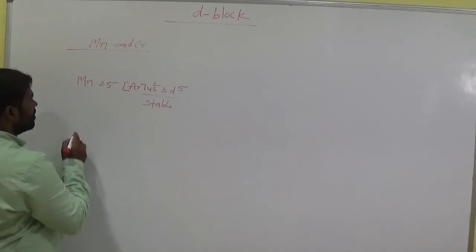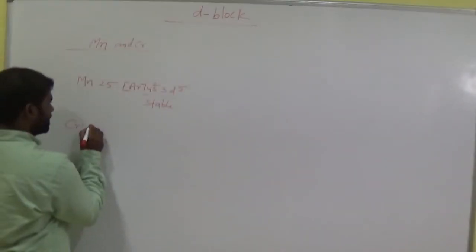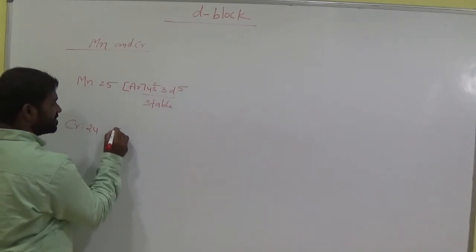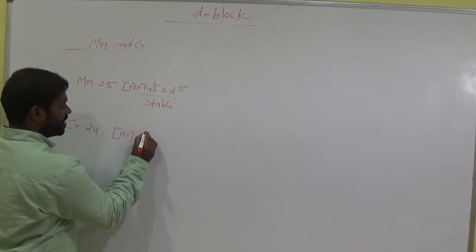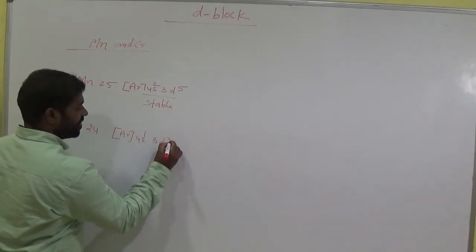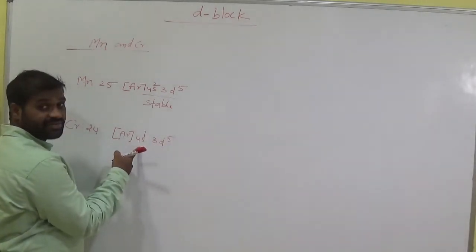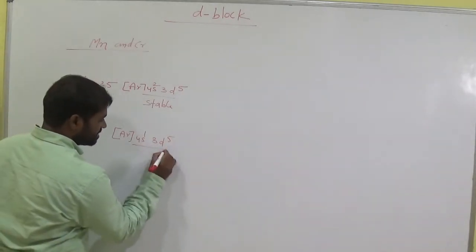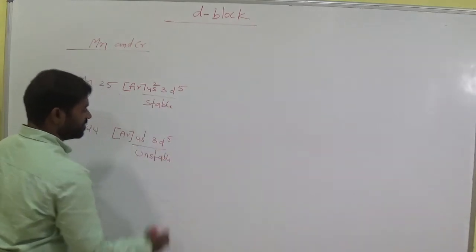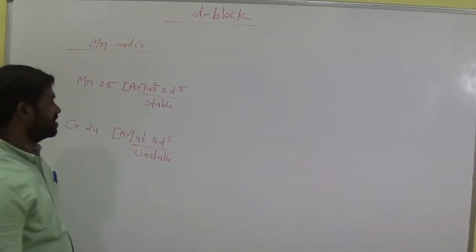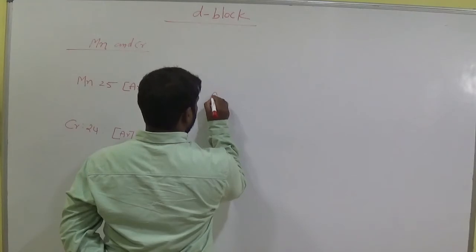Manganese. Okay. What about chromium? Its atomic number is 24. It has a special electronic configuration, that is argon 4s1 3d5. It is an incomplete 4s orbital. So it is an unstable condition. Unstable.